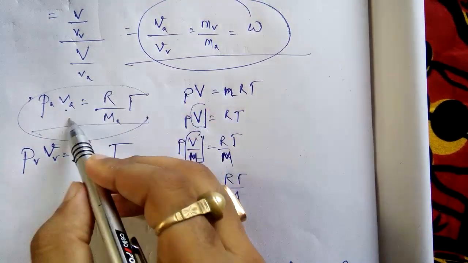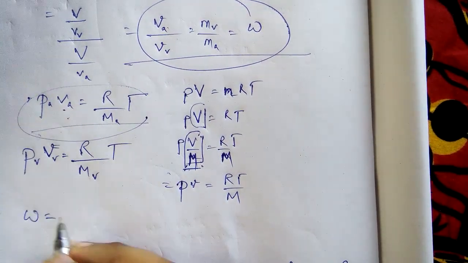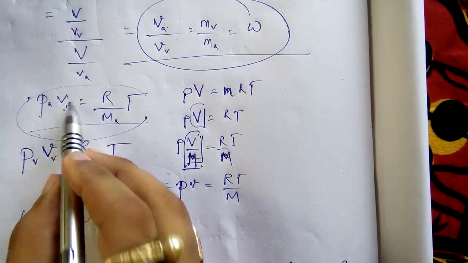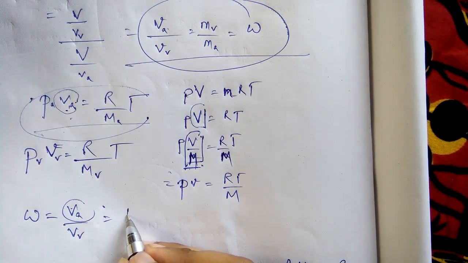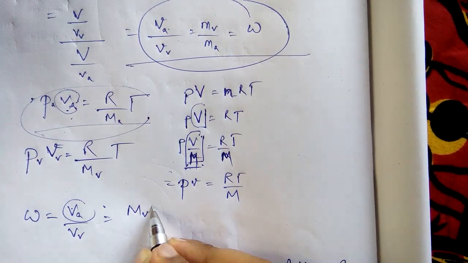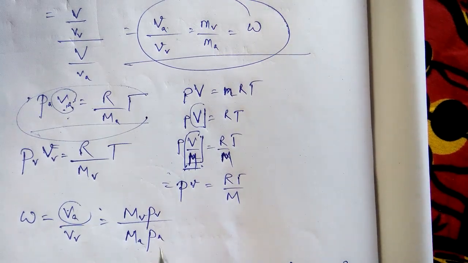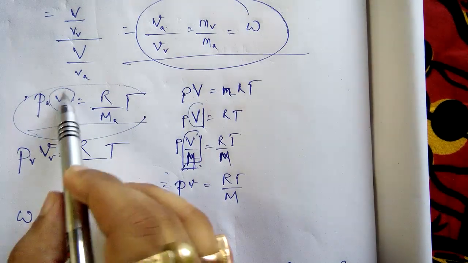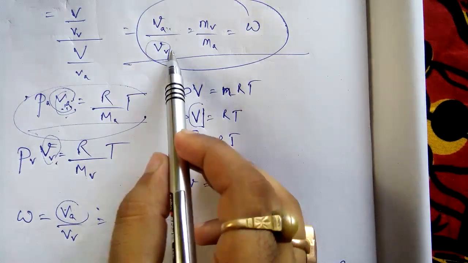So if I put the value of Va, we know that W equals Va by Vv. If I put the value of Va from here to here, I will get Mv by Ma into Pv divided by Pa. Once you substitute the value of Va from this equation and Vv from this equation to here, you will get this. This is very easy.